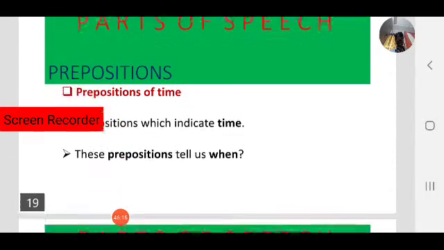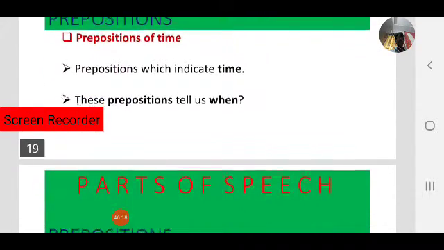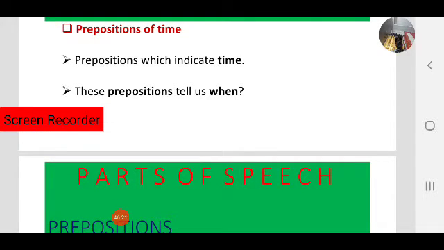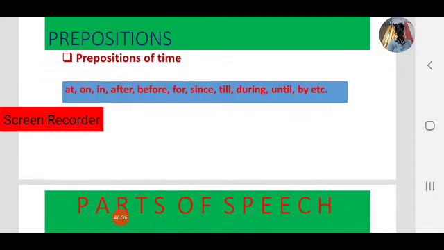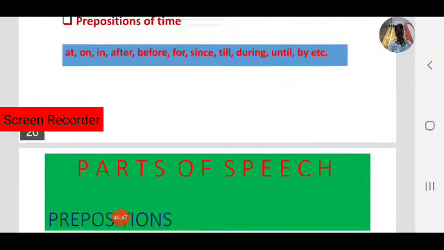Okay, next one, prepositions of time. We have already seen prepositions which indicate time; in that case we use prepositions of time. These prepositions tell us when something happened. For example: at, on, in, after, before, for, since, till, during, until, by, etc. These are all called prepositions of time.